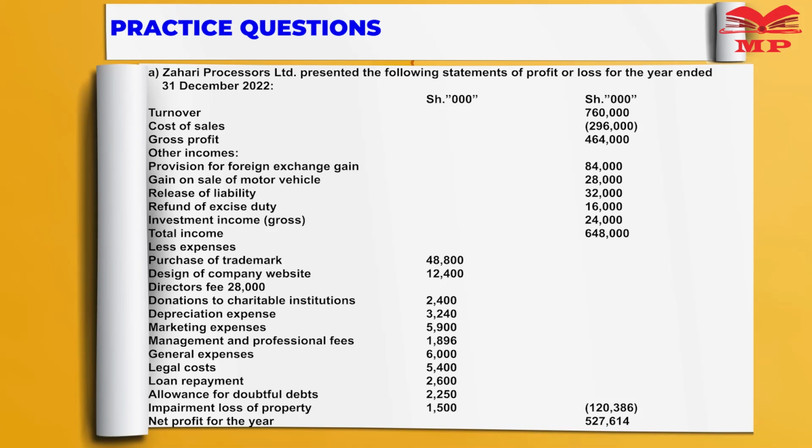Less expenses: purchase of trademark, design of company website, director's fee, donation to charitable institutions, depreciation expense, marketing expense, management and professional fees, general expenses, legal costs, loan repayment, allowance for doubtful debts, impairment loss of property, and a net profit for the year.